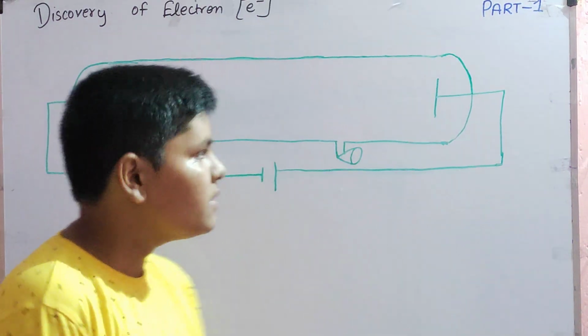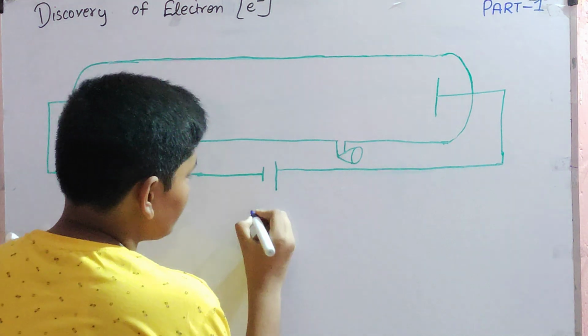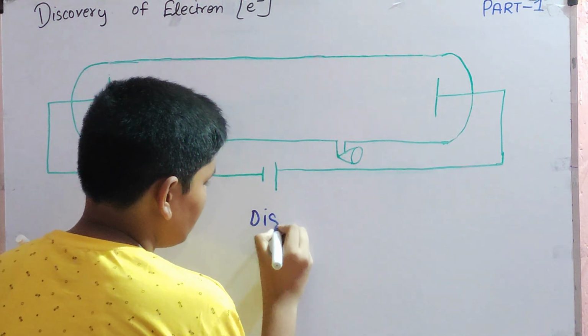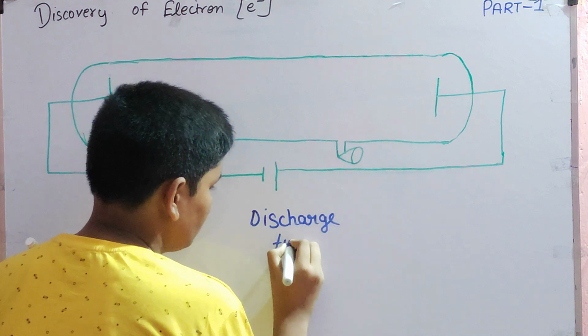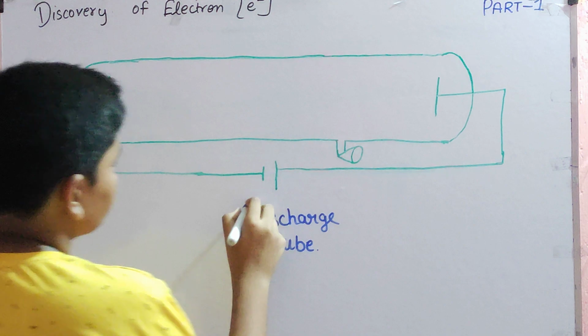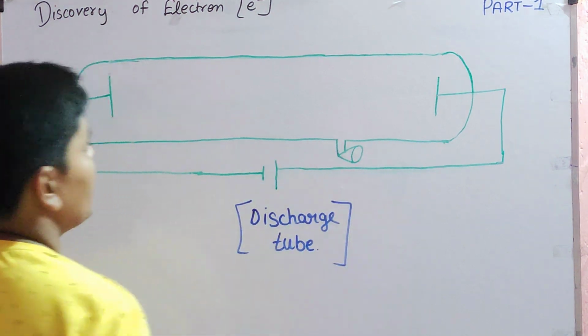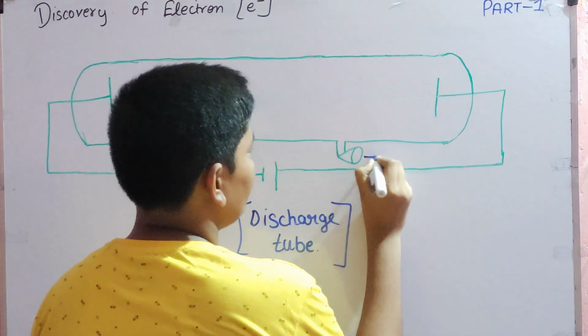This is the connector. This whole device over here was named the discharge tube. This discharge tube was used in experiments. Here, this is the battery, and this is the vacuum pump.